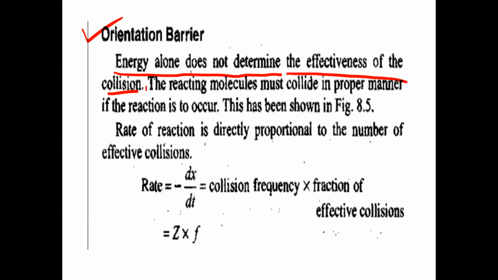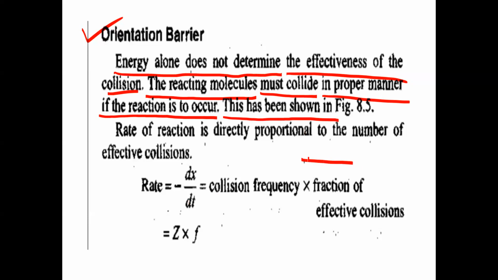Energy alone does not decide the effectiveness of the collision. The reacting molecules, that means reactants, must collide in a proper manner if the reaction is to occur. Without proper orientation, even if the reactant molecules collide, they don't convert into products. So proper orientation is needed here. This has been shown in diagrams.